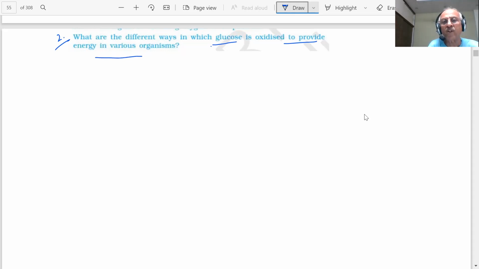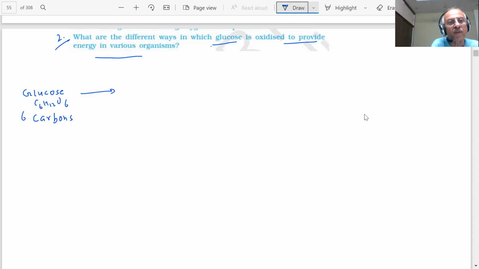Important, we have explained to you with a complete diagram. What is glucose? Glucose is C6H12O6. This is your glucose. How many carbons are there? There are 6 carbons.